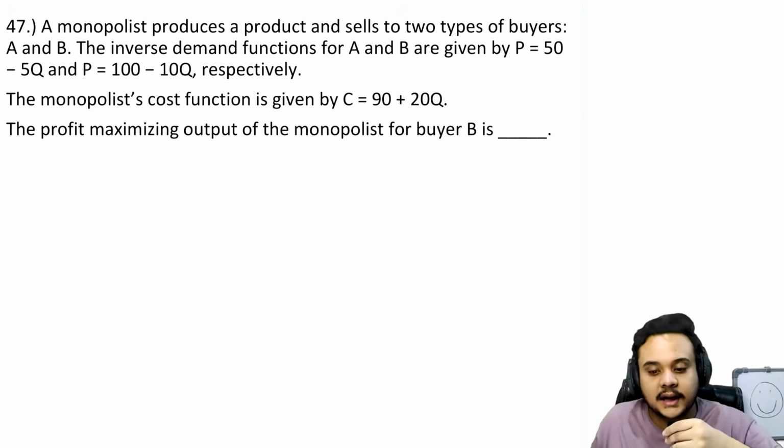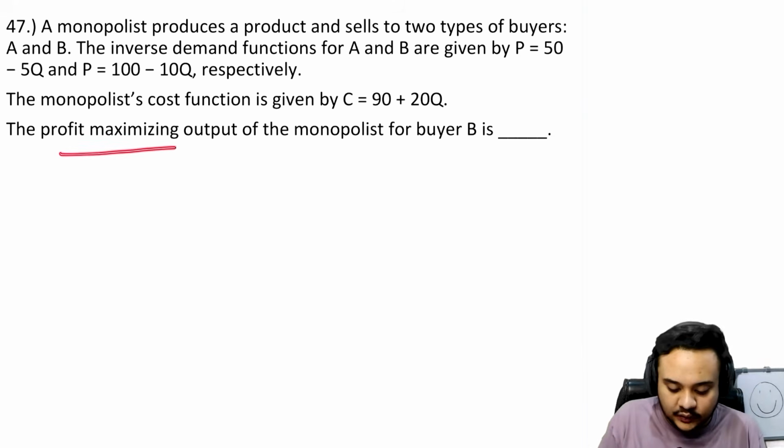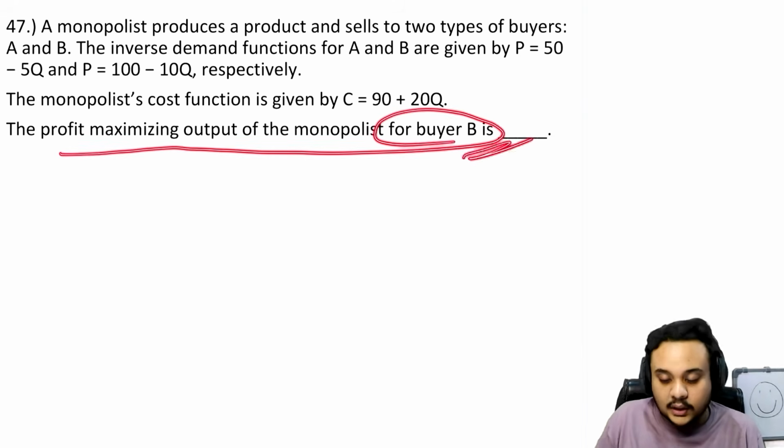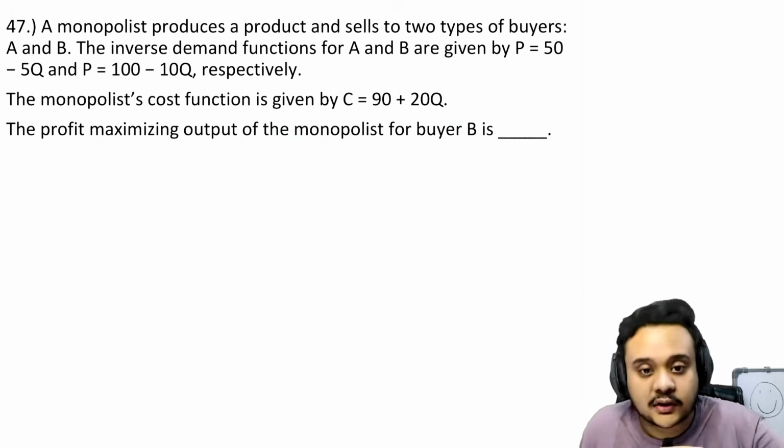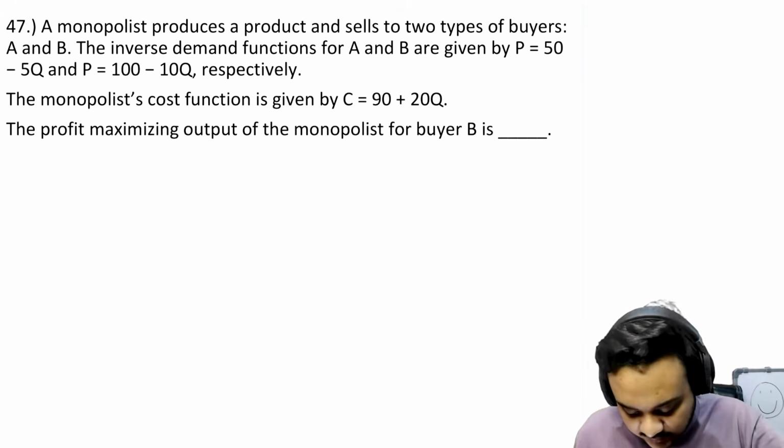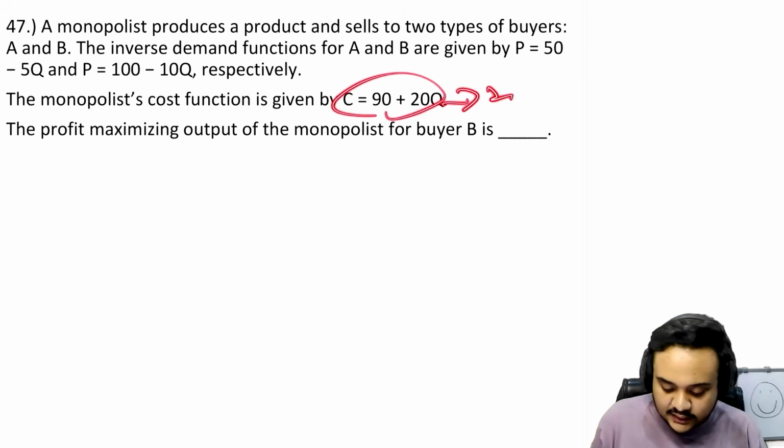MR is equal to MC, right? And we have to find the profit maximizing output for buyer B only. So what should we do? We have two separate demand functions. We can easily find the MR for both, and we can find MC. What is MC? It is just 20.